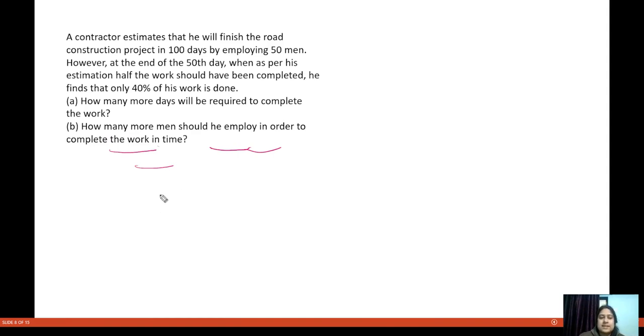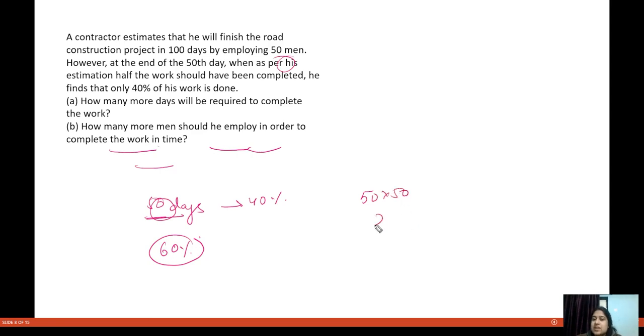So what was it saying? That the efficiency became lower. So in 50 days, only 40% of the work was completed, fine. So now we have to complete 60% of the work. In 50 days, how many men worked? 50 men worked. So 50 into 50 means 2500 man days. 2500 man days are required to complete 40% of the work.